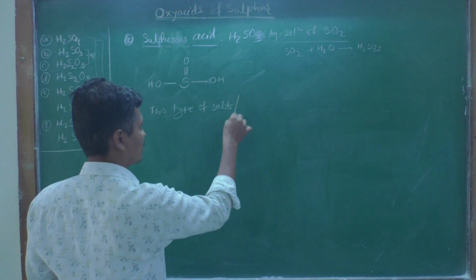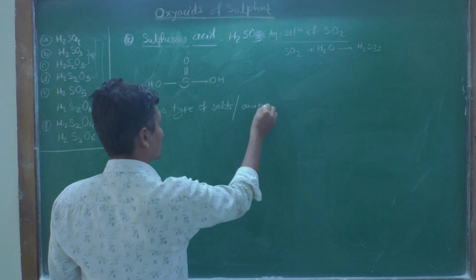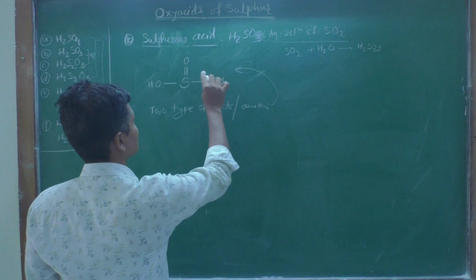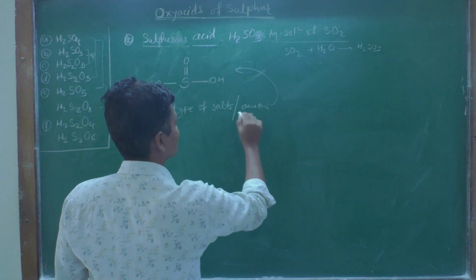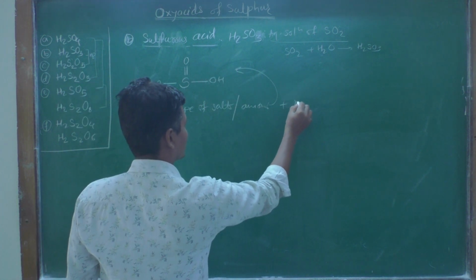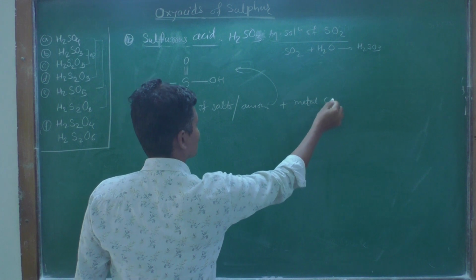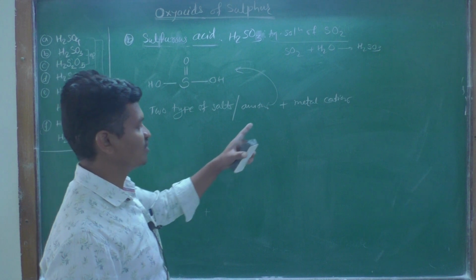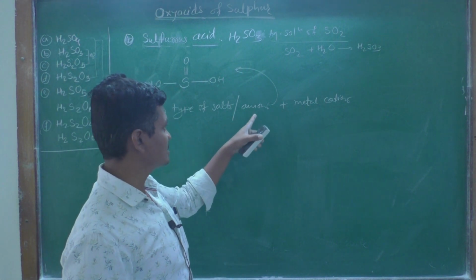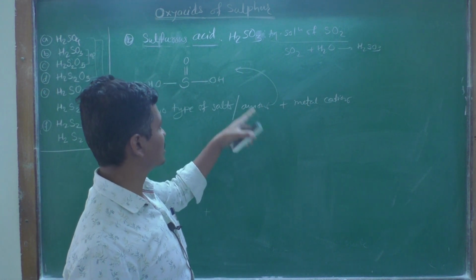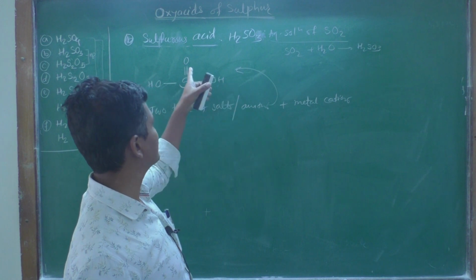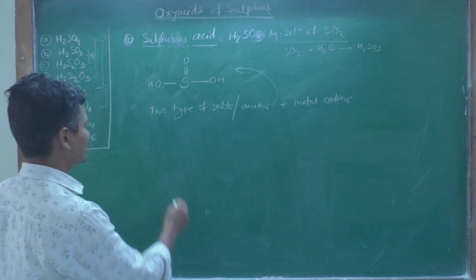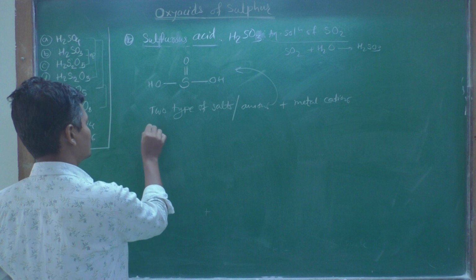These salts are formed by the combination of anions which are given by this sulfurous acid and the metal cations. So when different metal cations combine with these anions produced by the sulfurous acid, 2 types of series can be observed. First one is